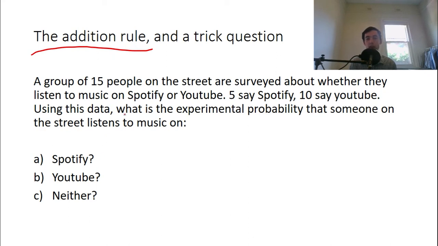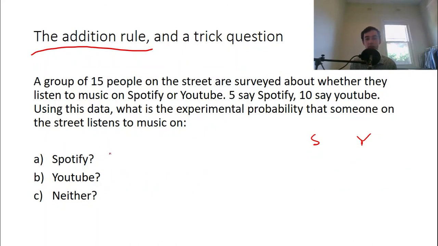So what we have to do for the experimental probability is work out how many outcomes are in the Spotify event. Let's call the Spotify event S, and how many are in the YouTube event. And then divide that for each question by the total number of people surveyed.